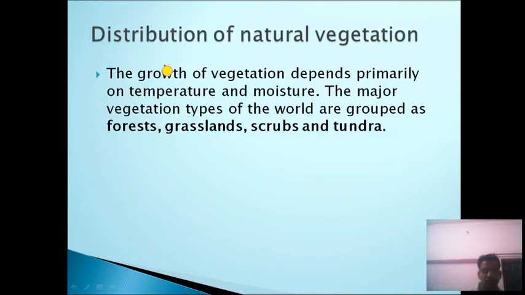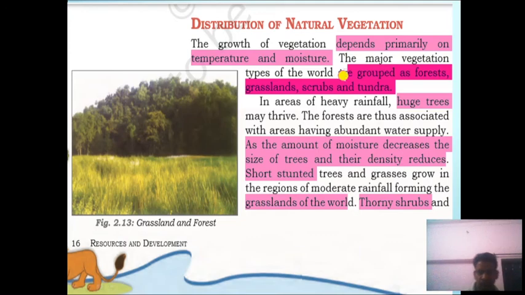Now let's discuss the distribution of natural vegetation. The growth of vegetation depends primarily on temperature and moisture. The major vegetation types of the world are grouped as forests, grasslands, scrubs, and tundra. Tundra is a cold region lying in high altitude and latitudinal areas.